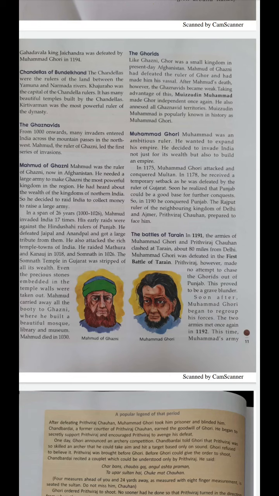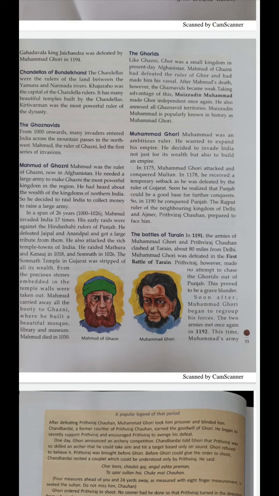You know, children, when a ruler defeats another ruler, what does he used to do? He used to take away all the wealth. So why did he take all the wealth? So that he will become stronger, and richer. So when Mahmud of Ghazni defeated Jaipal and Anandpal, he got a large tribute from them.